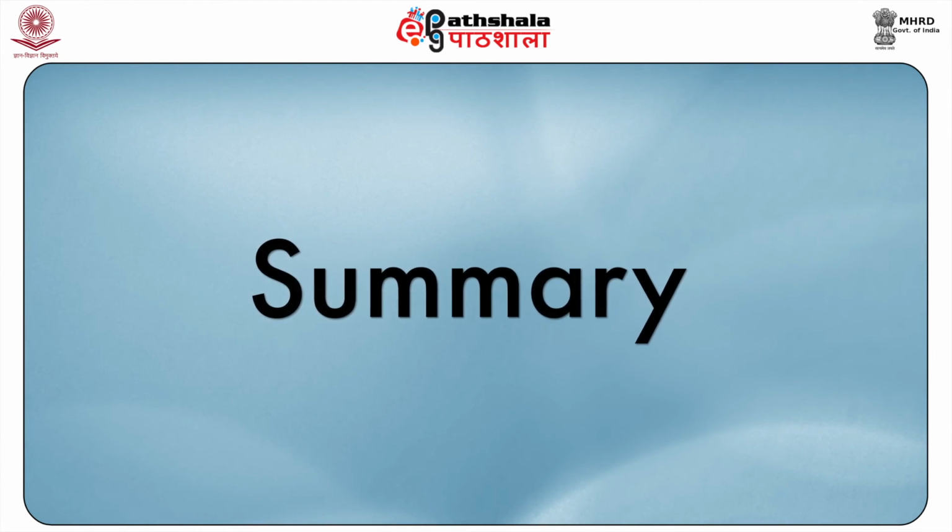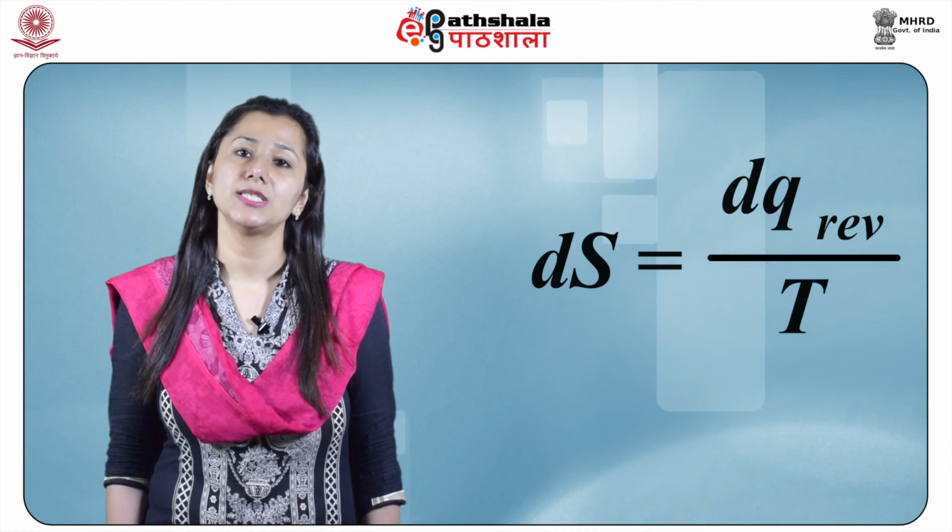Now, we shall summarize what we have learnt in this module. The concept of entropy was introduced by Clausius in 1865. It is considered as the degree of randomness, also referred to as disorder, of a system. The change in entropy is defined as dS equals dq reversible by T. SI unit of entropy is joules per degree Kelvin. Entropy is a state function, therefore delta S is equal to S final minus S initial, which is equal to S2 minus S1. Entropy depends on temperature, pressure and amount of a substance. Entropy is an extensive property.